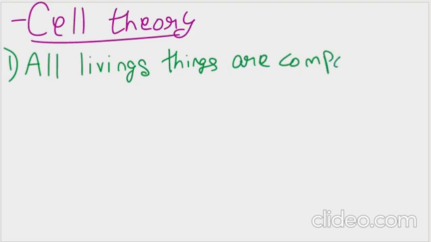Now, the first principle given was all living things, all the biotic things, are composed of cells. All of them have cells in them, and from those cells only the other things arise. So, this was the first principle.